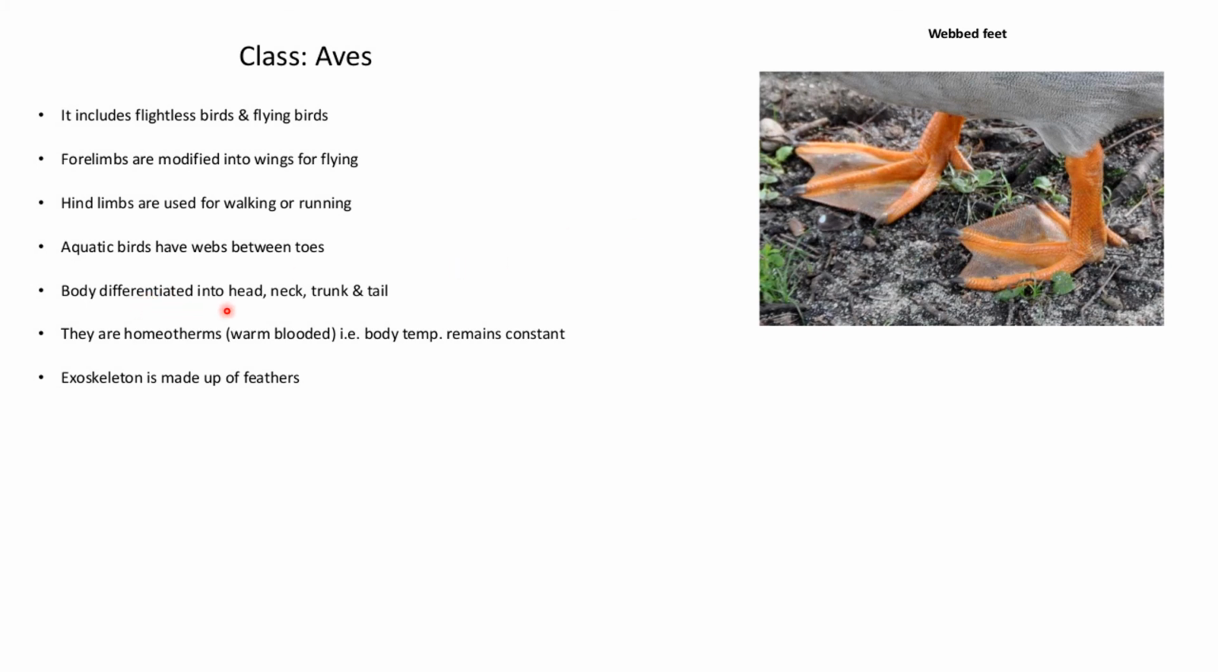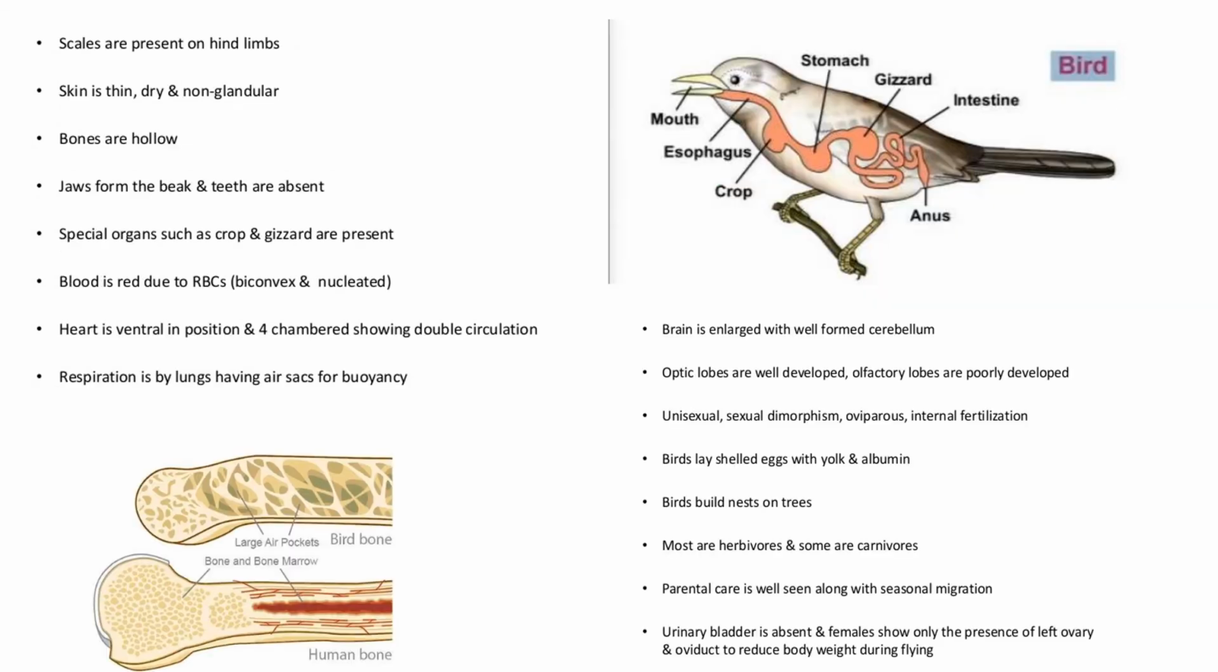Body is differentiated into head, neck, trunk and tail. They are homeotherms, that means warm-blooded, that is the body temperature remains constant. Exoskeleton is made up of feathers. Scales are present on hind limbs. Skin is dry, thin, non-glandular, bones are hollow, jaw forms the beak and teeth are absent. Special organs such as crop and gizzard are present. This is the crop and gizzard which are present.